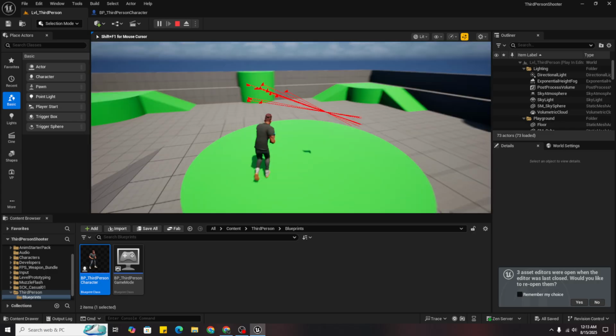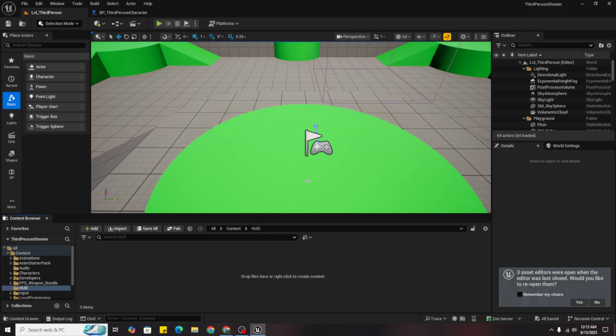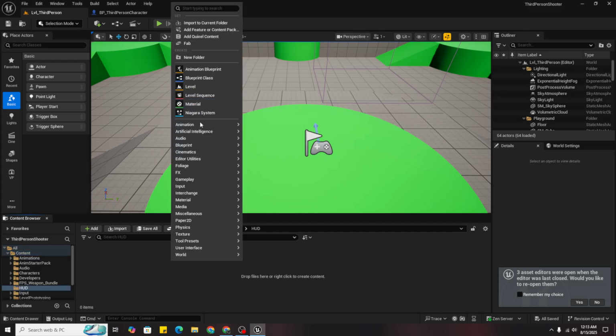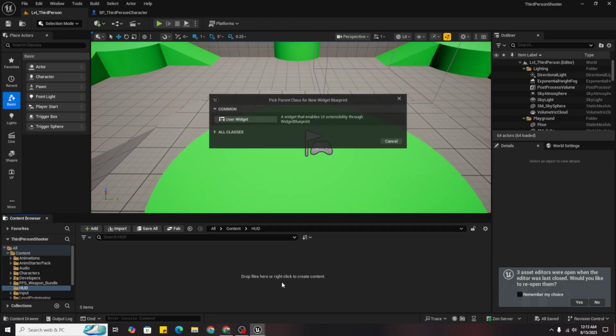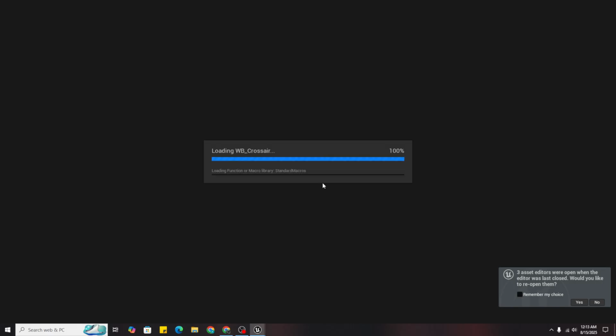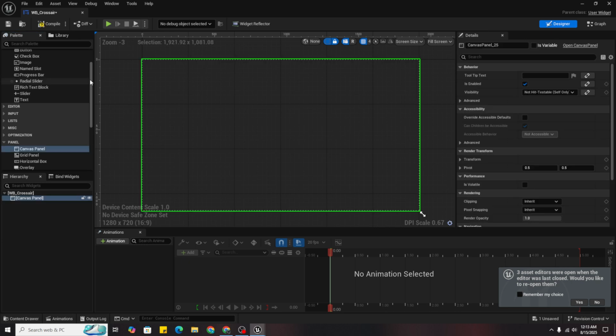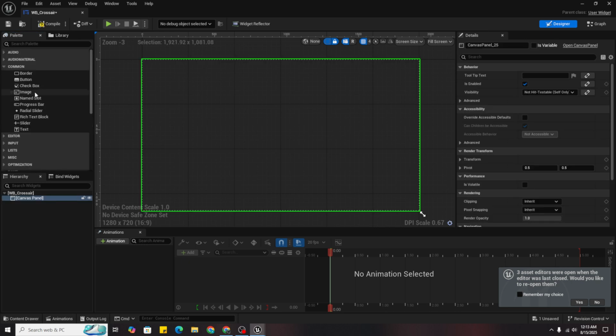For a better reference, what we can do is right click, create a new folder of HUD. In this create a new user interface widget blueprint, user widget, and name it crosshair. Now in this we will drag in a canvas first, a canvas panel, and then an image.